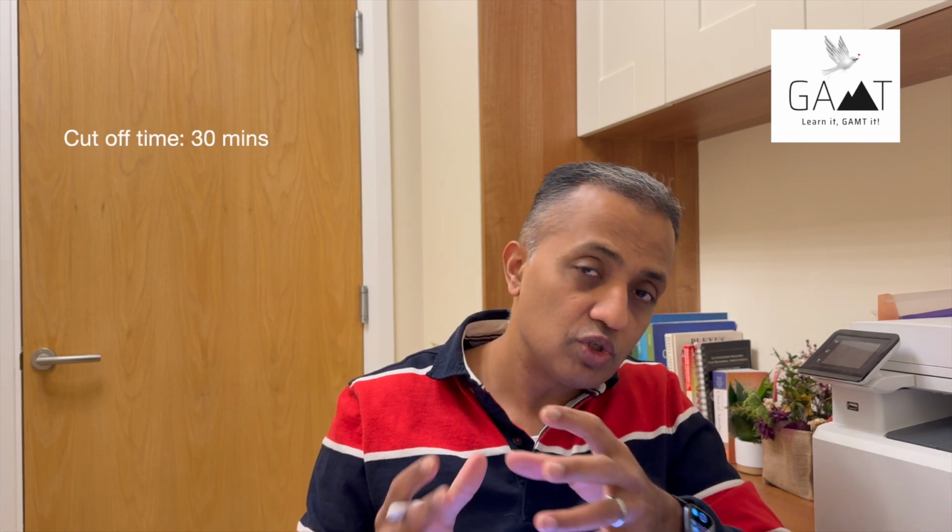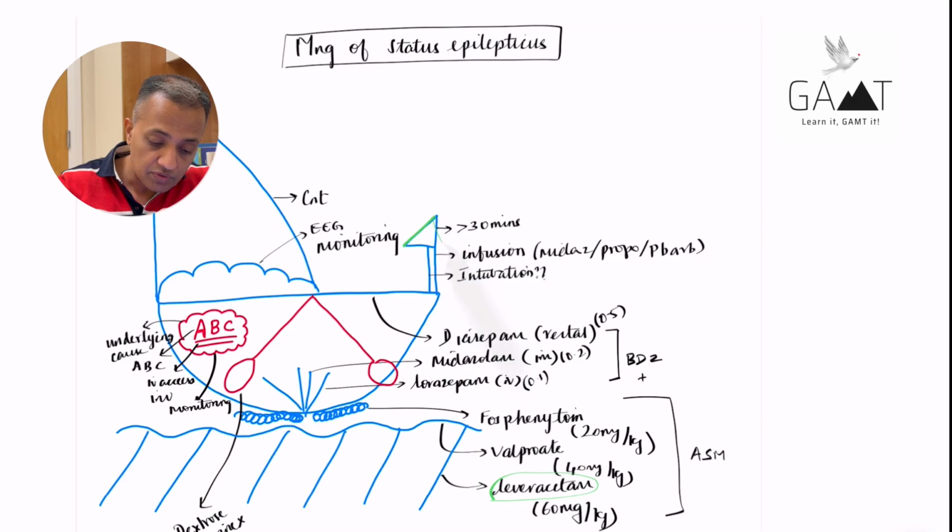So finally, coming to the next phase: you've done the initial resuscitation, you've given the benzodiazepines, you've given the anti-seizure medications. Now, the seizure doesn't stop. What do you do? So 30 minutes is kind of the cutoff time. Beyond 30 minutes, if the seizure persists, there's going to be significant neurological injury. So at that point, you have to escalate to the next level, which includes, so this stands for 3, so 30 minutes. And this stands for I, stands for infusion, this stands for intubation. The 2 I's. One is infusion, one is intubation.